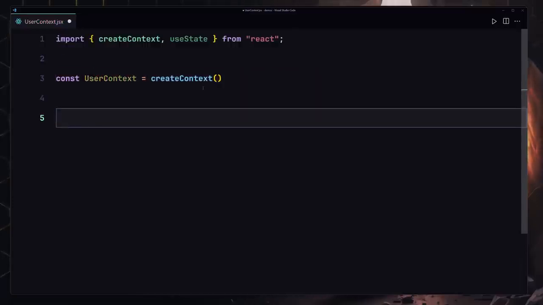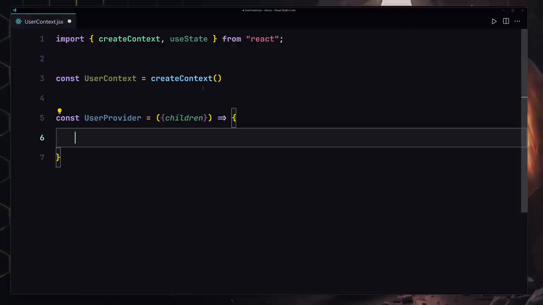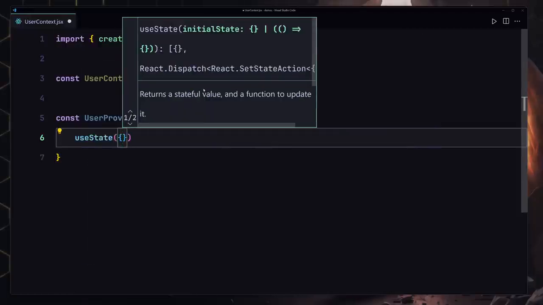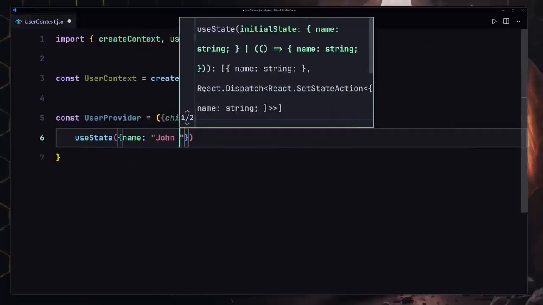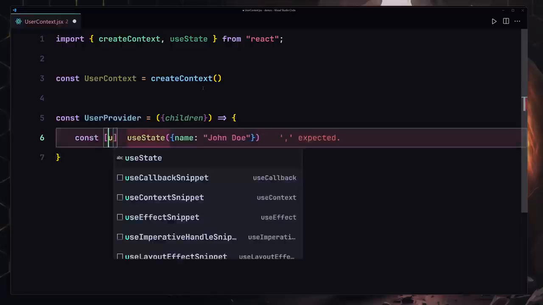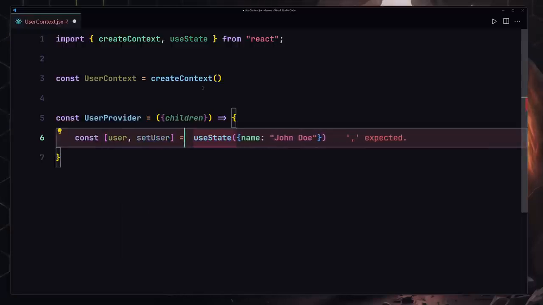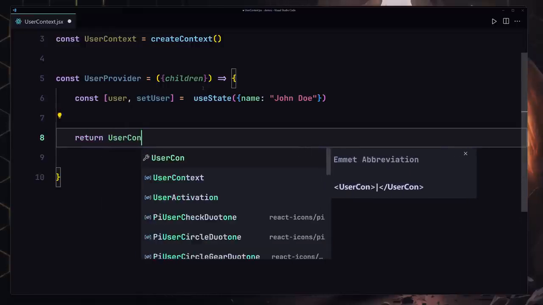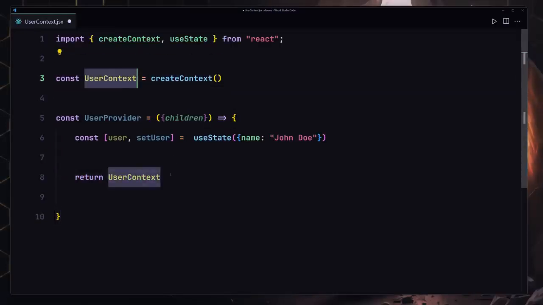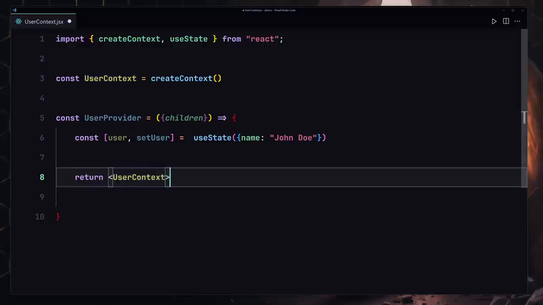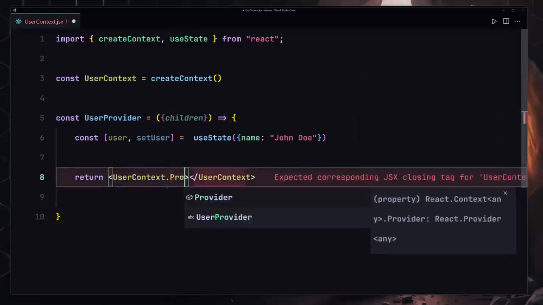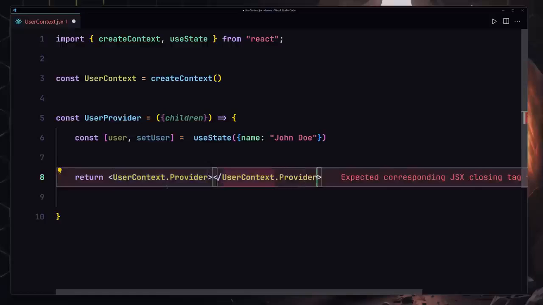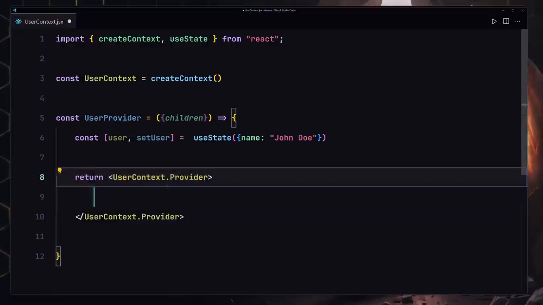Underneath there we have to create our provider. I'll just write const UserProvider, and that's going to be equal to this, taking the children, and also inside this component we are going to be defining our useState, and the initial value will be name. I'll just write John Doe, and we're going to be destructuring the user and also the setUser out of this useState. Now underneath that we're going to be returning our UserContext, which we've already created right here. We are going to be calling it, and now inside this context we already know that we have a property called Provider. So I'm going to just write Provider, copy it, and also place it right here. And now inside there we're going to have to paste some